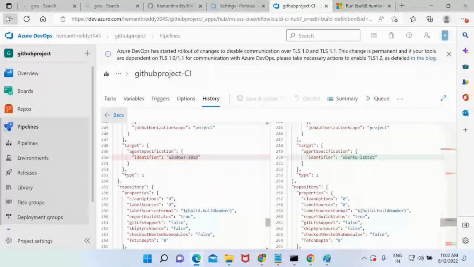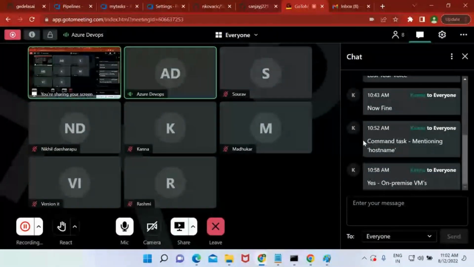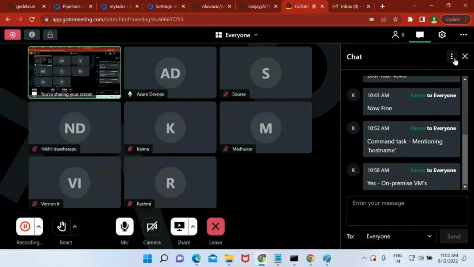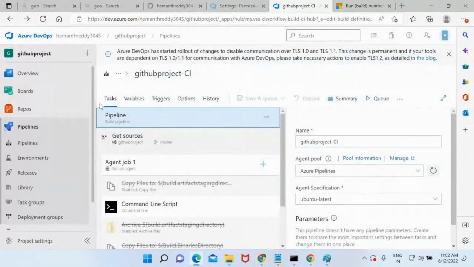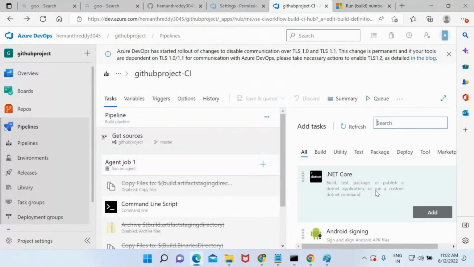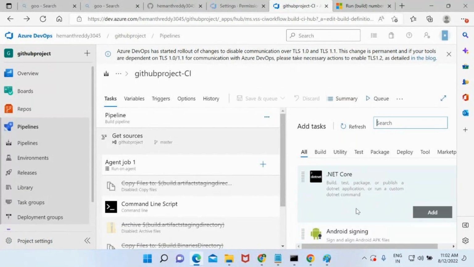Okay, now I have one more question. So till this point it is fine. Now what I want to do is, I'm not satisfied, like whatever the task that I want to perform, will it be inside here or not? Yes, I have a separate task and I am not able to see the task here. What is the next step?